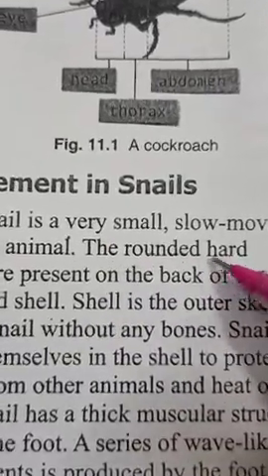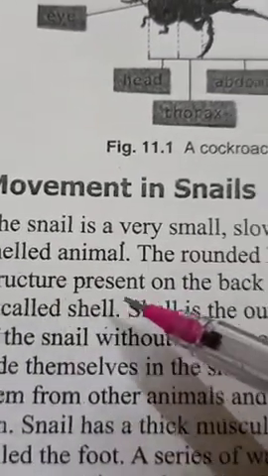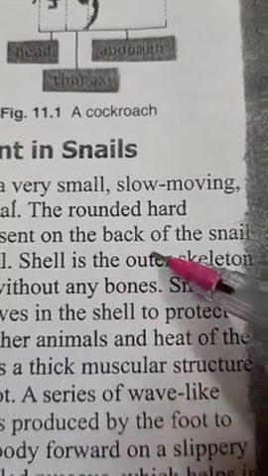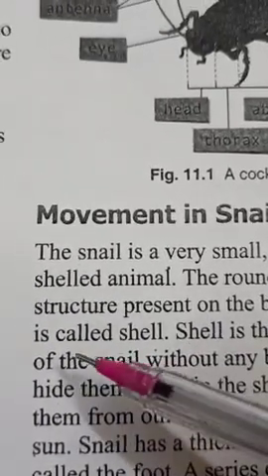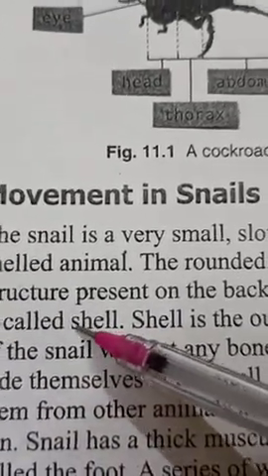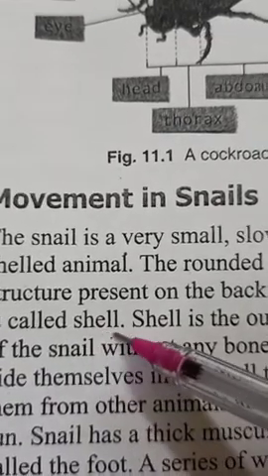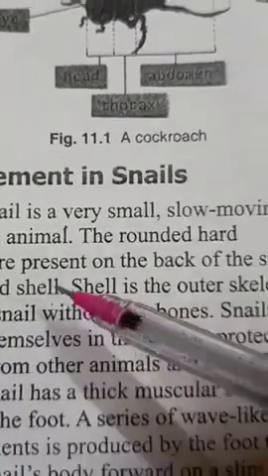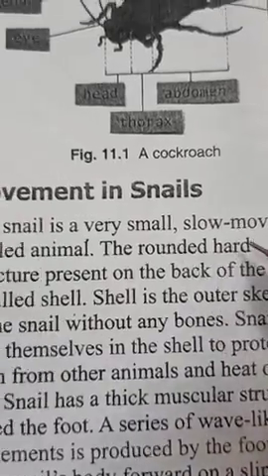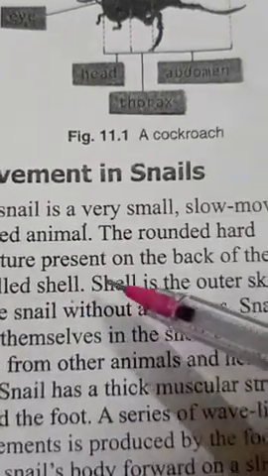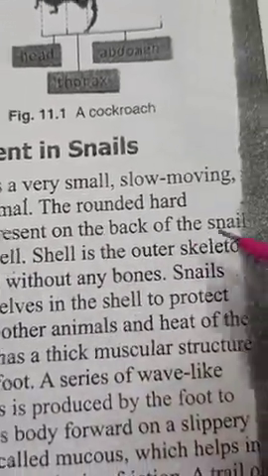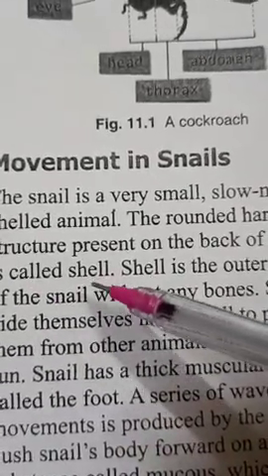So the rounded hard structure present on the back of the snail is called shell. Here in this sentence they made it clear what is shell, that rounded hard structure which is present on the back of the snail.